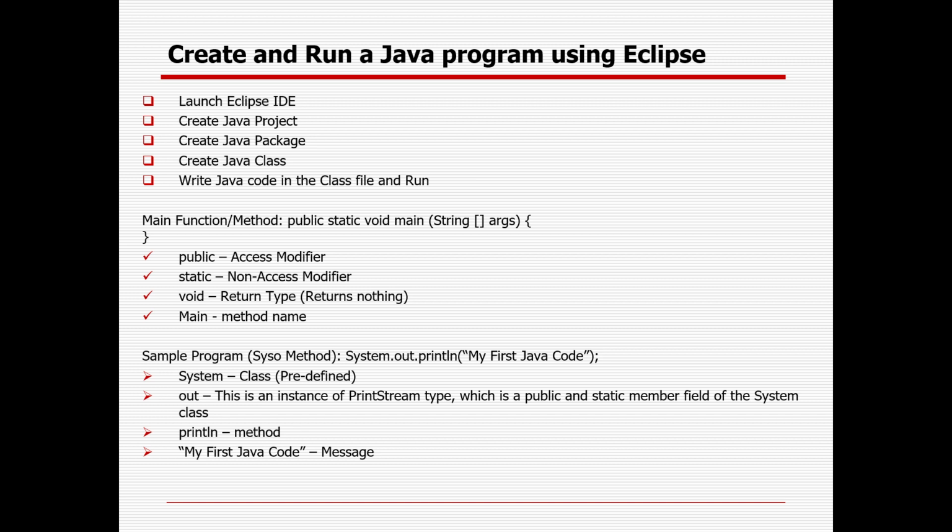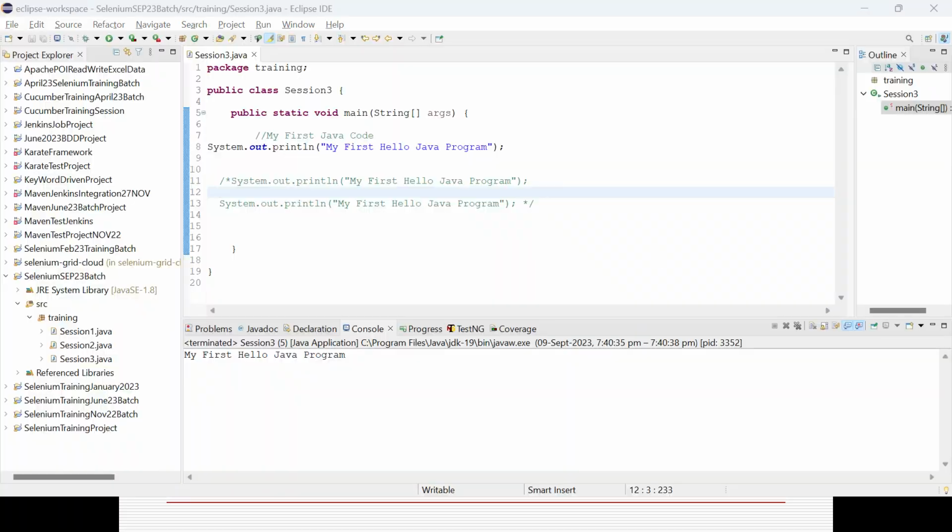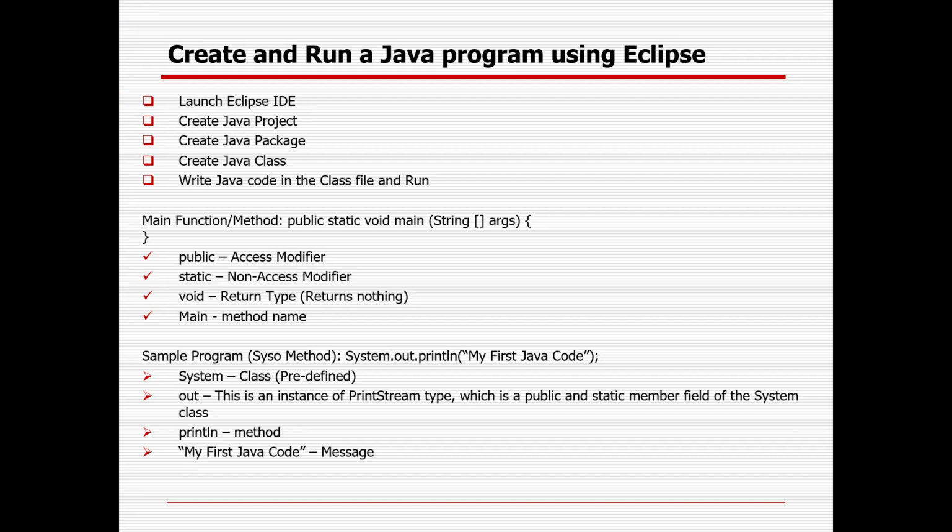And the main method should be accessible. In case you make something private, other functions, methods, even other class members cannot access it. That is the way you restrict how you want to access it. Something can be common, something can be restricted, something can be private. That is the way access modifiers work. The four are public, private, protected, and default.